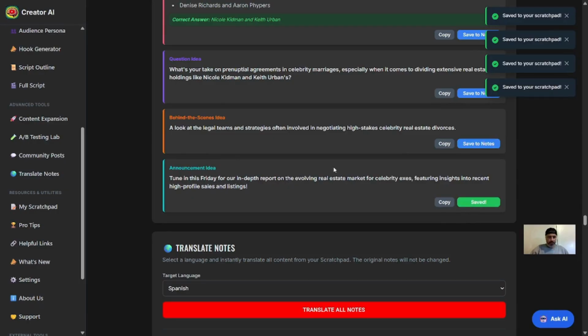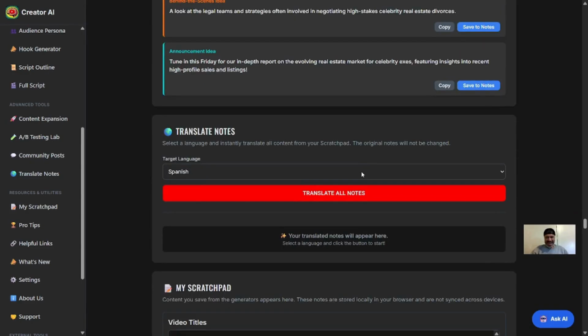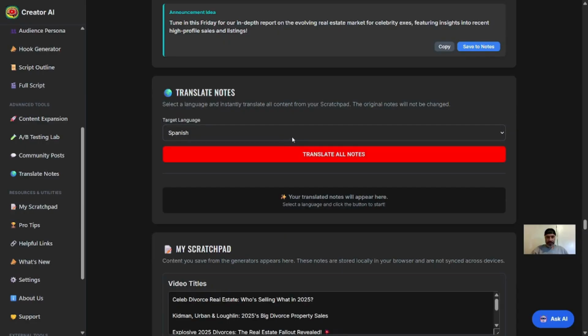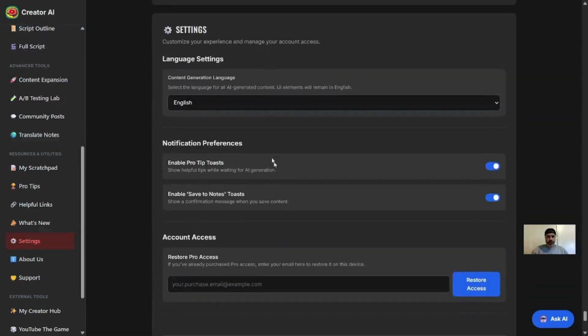So we didn't do every single generator, but we really have everything we need to create a YouTube video. If you do videos in other languages, you can translate all the notes, or you can even go here to the settings and change the language for all of the generators here.